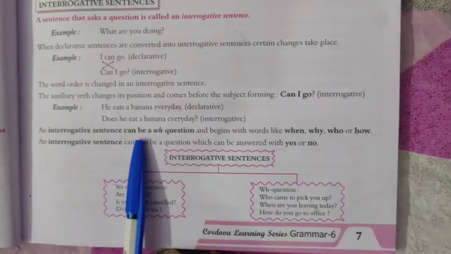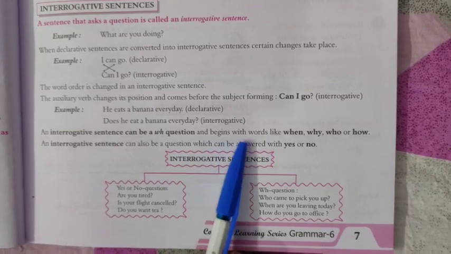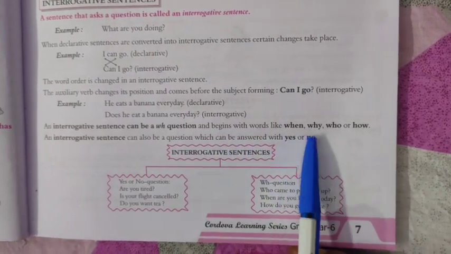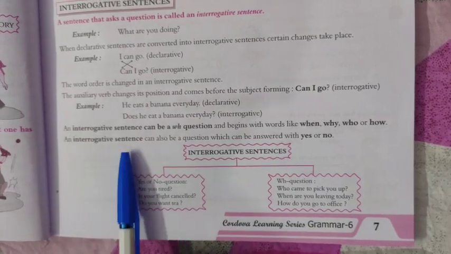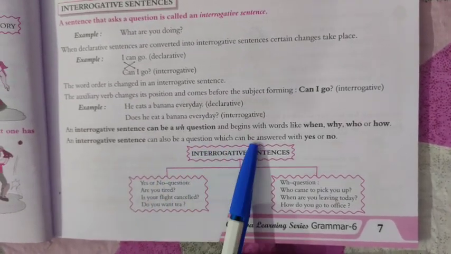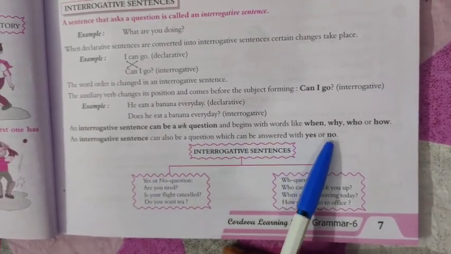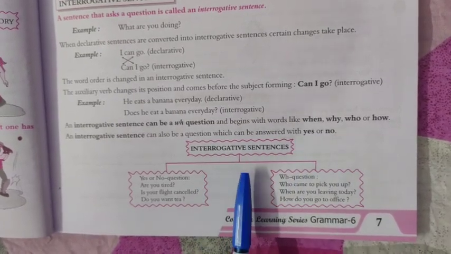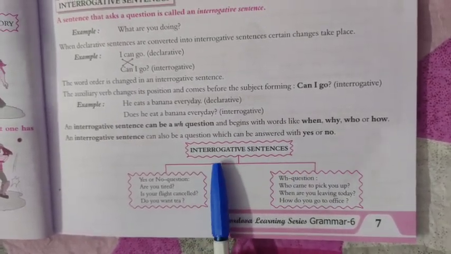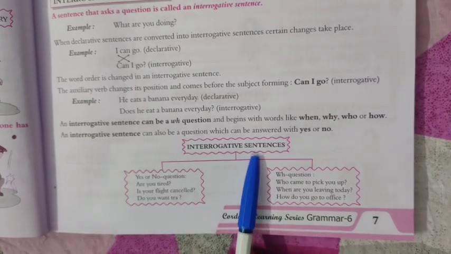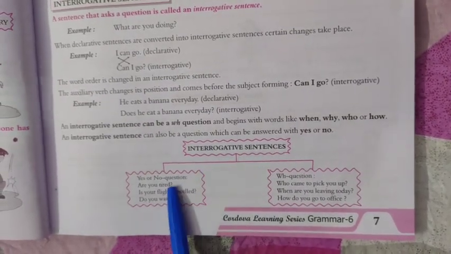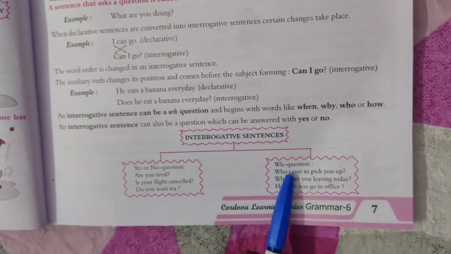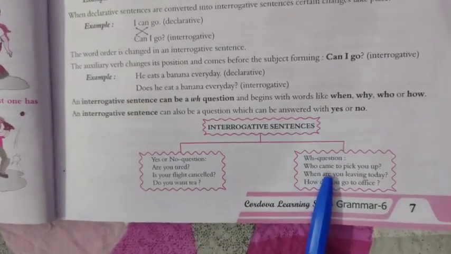An interrogative sentence can be a question that begins with words like when, why, who or how. Okay. An interrogative sentence can also be a question which can be answered with yes or no. Okay. So we can bifurcate or divide interrogative sentences into two sections. Okay. This you can see through the flow chart.